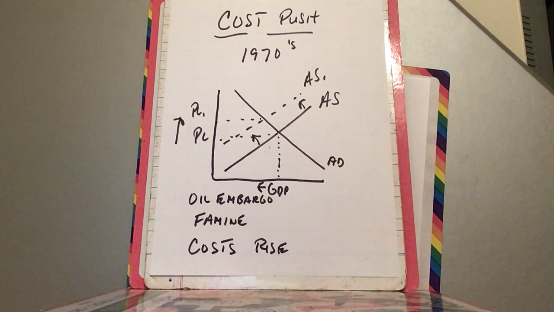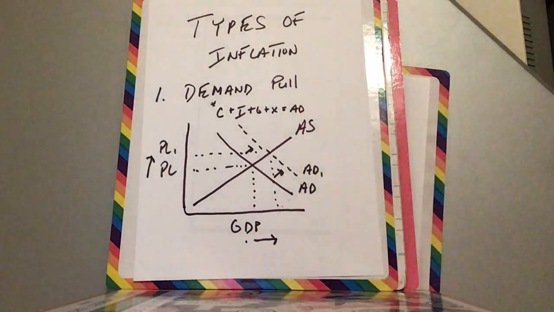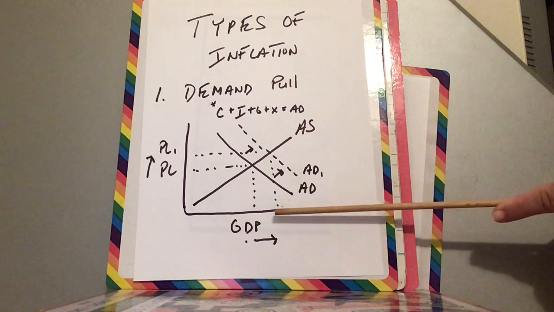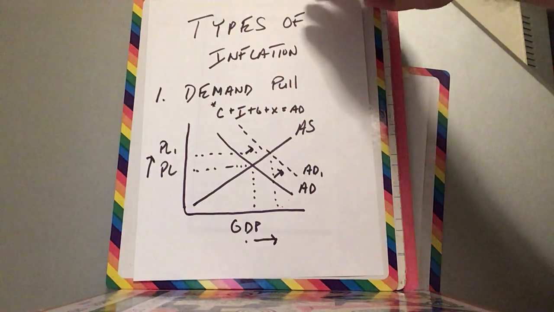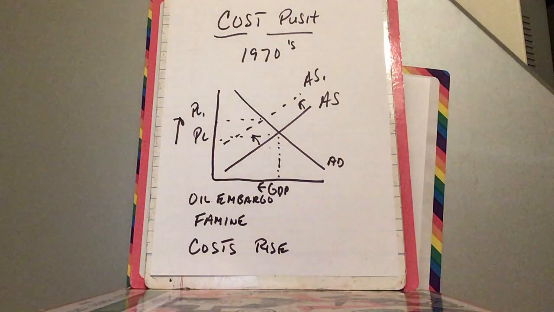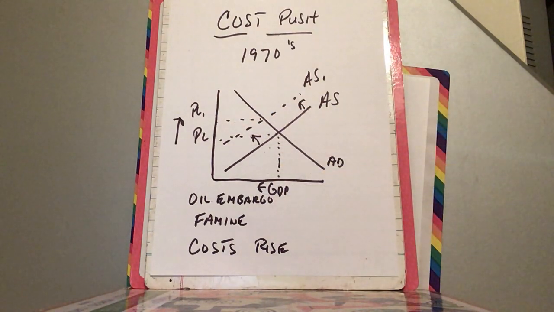Normally, and this is not a correct statement for everything, but in general, there's usually a short-term trade-off between unemployment and inflation. There's no trade-off here. Inflation is going up and so is unemployment. If you go back to the demand pull in this model, the price level went up, but the output went up. And that means that prices went up and unemployment went down. Well, not the case here. The case with AS shift, the cost push, is that the prices went up and output went down. People lost jobs, unemployment went up. It was a double whammy, high unemployment, high inflation.